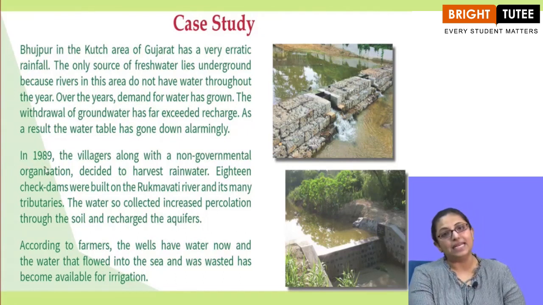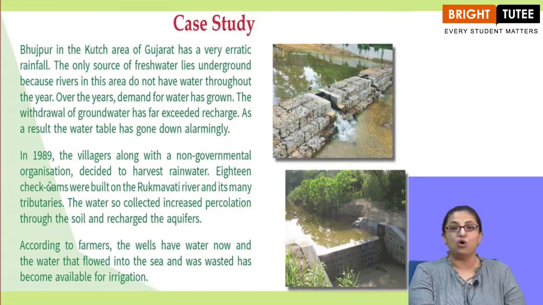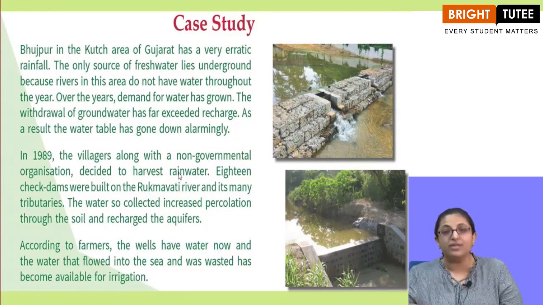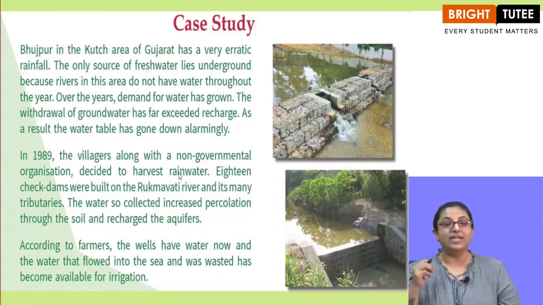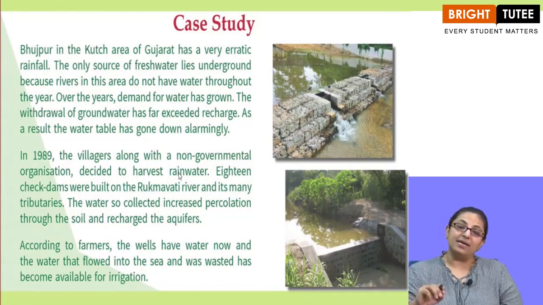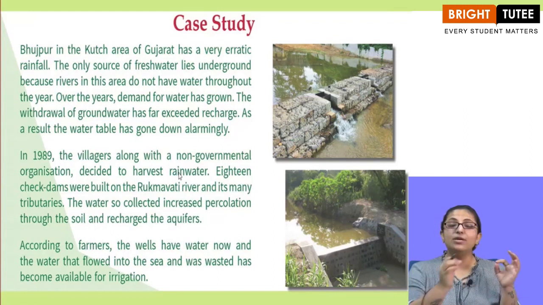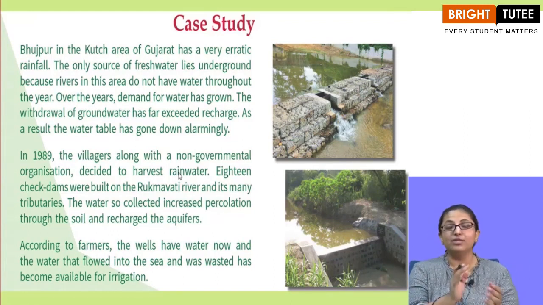In 1989, the villagers, along with a non-governmental organization, an NGO, decided to harvest rainwater. So in 1989, when the water table had gone really down and the water had depleted in the ground, the villagers in that area collaborated with an NGO, and with the help of the NGO, they decided that they will do rainwater harvesting. They will store the rainwater.